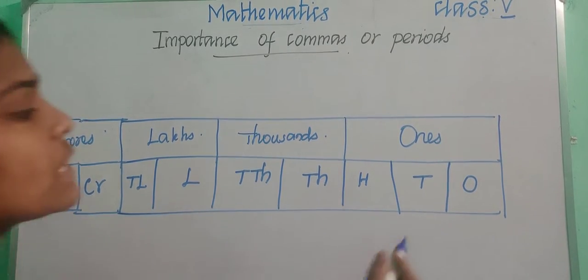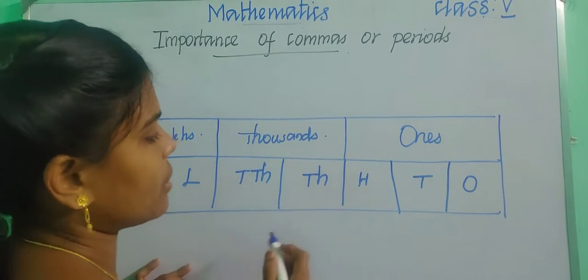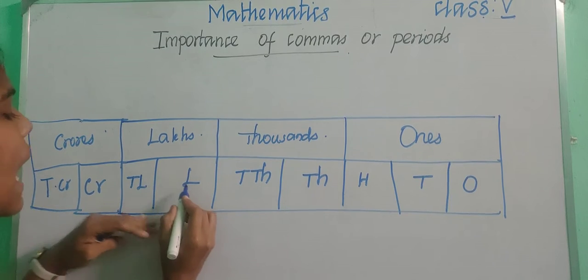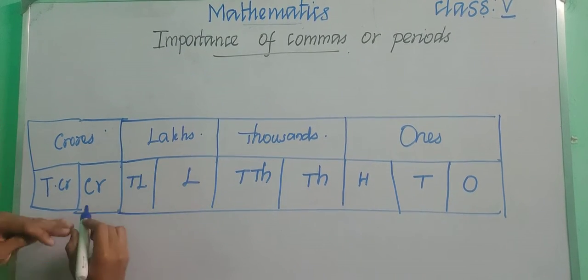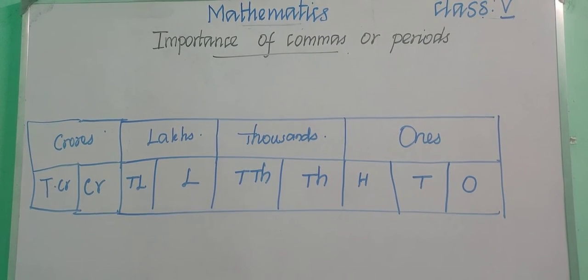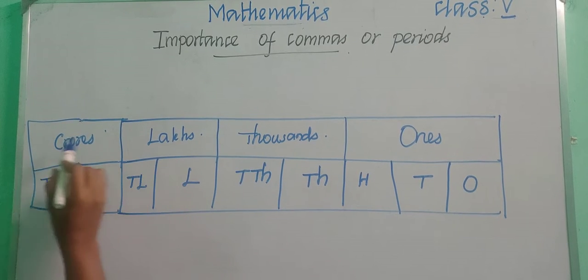Ones, tens and hundreds are in the ones period, thousands and 10,000s are in the thousands period, lakhs and 10 lakhs are in the lakhs period, crore and 10 crore are in the crores period. Okay children, can you all understand? So what are all the periods we are learning? Ones, thousands, lakhs and crores.